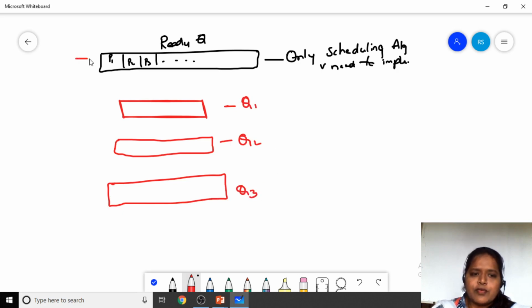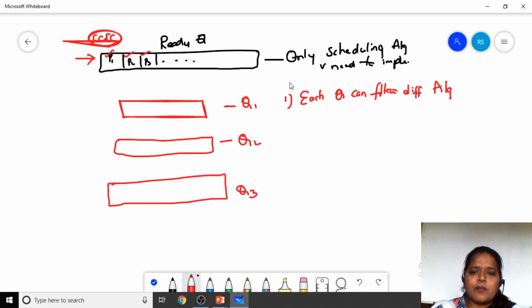So here we used to apply FCFS, in the sense that all the P1, P2, P3 processes will follow the FCFS scheduling algorithm only. Here the first important point is that each queue can follow a different algorithm. That is one of the major important things we have to know.